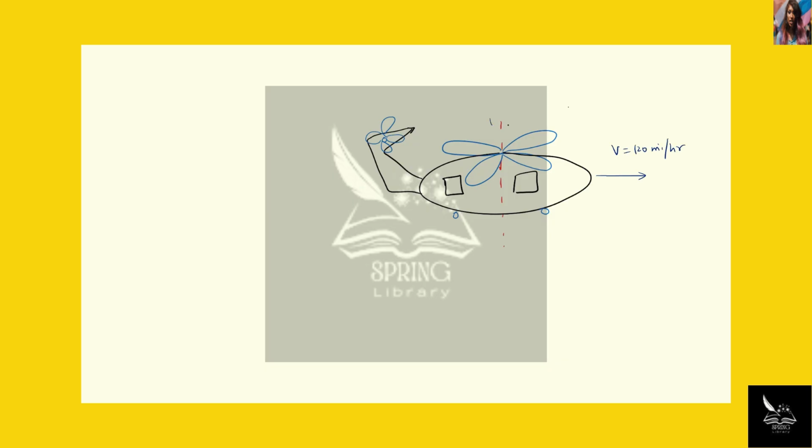This helicopter moves in the x direction with a speed of 120 miles per hour, and this blade is rotated at 180 rpm in the clockwise direction. In this question, we find the instantaneous axis of rotation. So we know that the linear velocity is equal to angular velocity times distance.